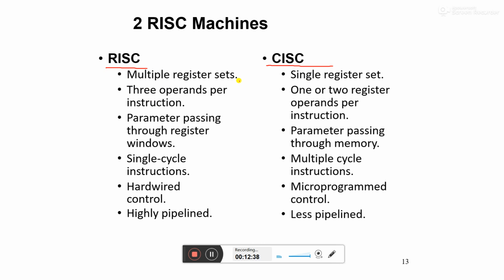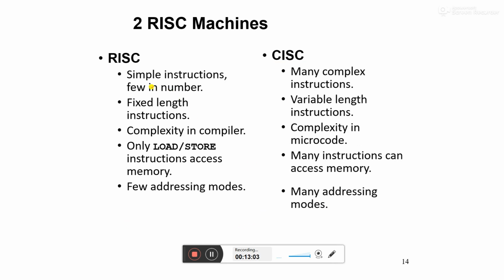So multiple register sets or single register sets, 3 operands per instruction or 1 or 2 register operands per instruction, parameter passing through the register window, CWP, which I have already discussed, or parameter passing through memory, single cycle instruction or multiple cycle instruction, hardwired control or microprogrammed control, and highly pipelined or less pipelined. Some more things: simple instructions, few in number, or many complex instructions, fixed length instructions or variable length instructions. Then complexity in compiler, complexity in microcode. So it is important here.